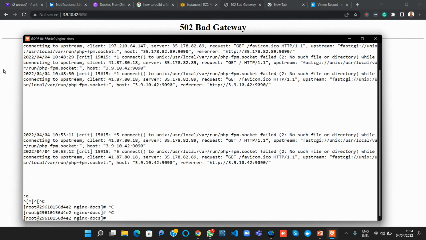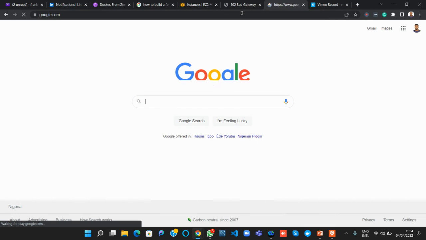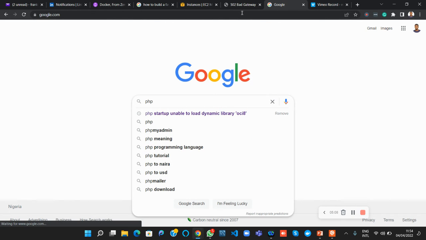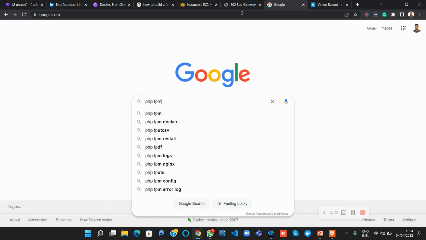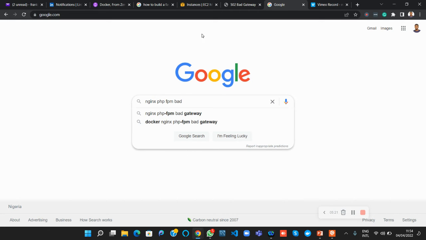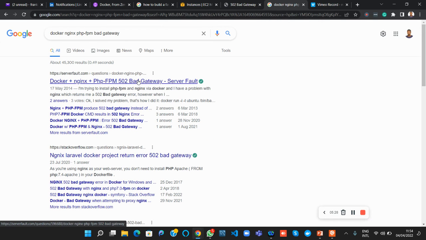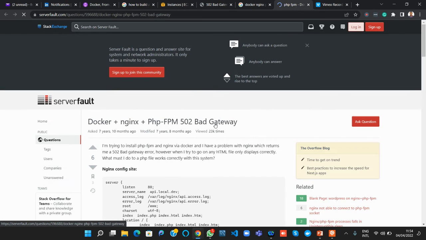This is what we'll do. We'll go on to Google and search: PHP-FPM Nginx bad gateway, Docker Nginx PHP-FPM bad gateway. Let's see what they said is the issue.